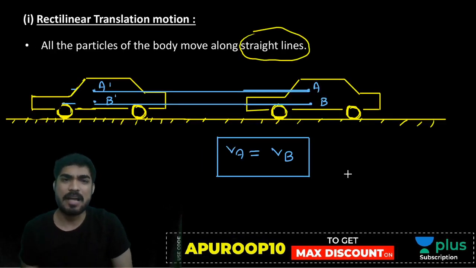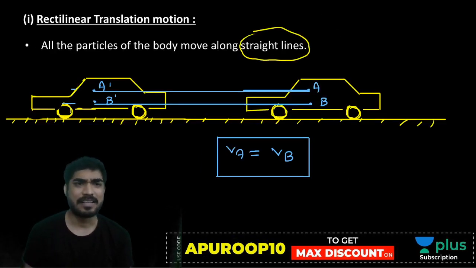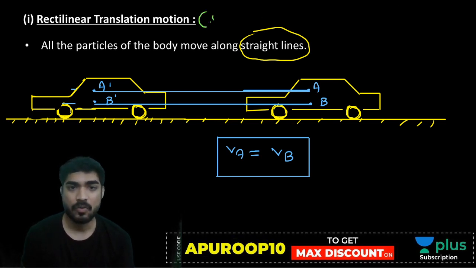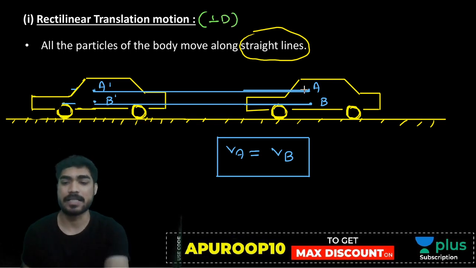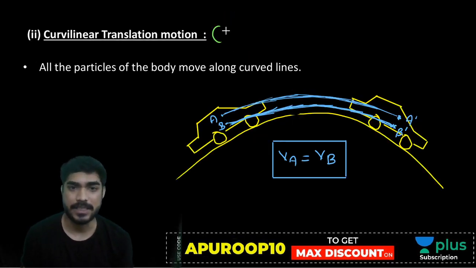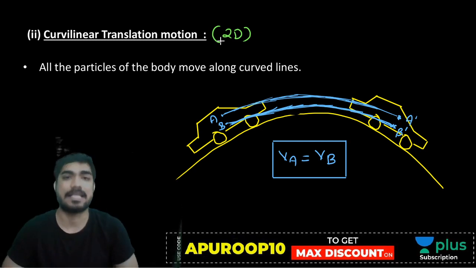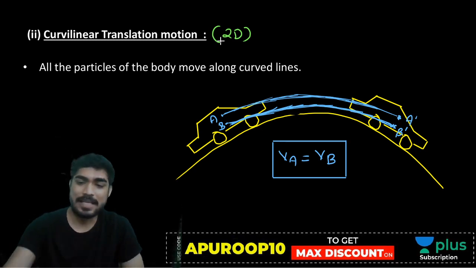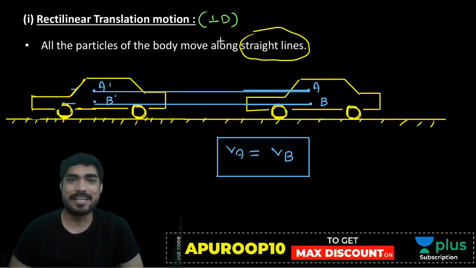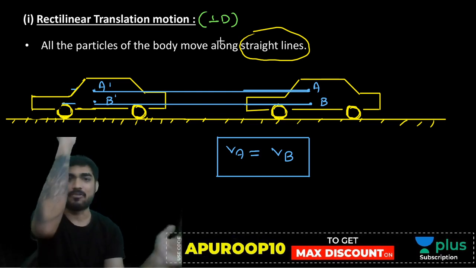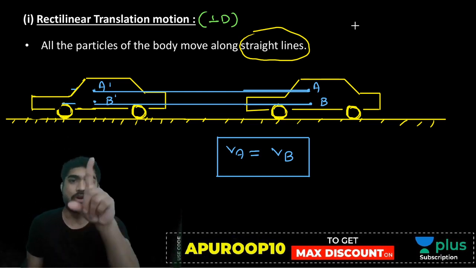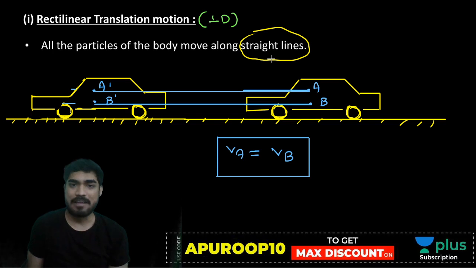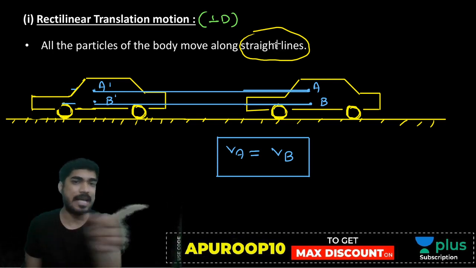So my friend, you can say that rectilinear translation is actually 1D translation, and curvilinear translation is actually 2D translation. In rectilinear, if I resolve the velocity in x and y directions, I will get only one component, the x component.